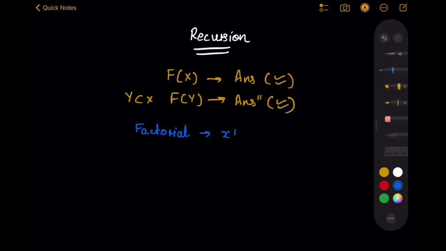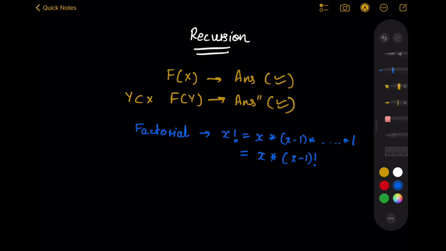Now we all know what is factorial x. It is nothing but x multiplied by x minus 1 multiplied till 1. Now this can simply be rewritten as x into (x minus 1) factorial. Now if I have a method that calculates factorial given an integer input, and I say that method works for x, I can easily say that method also works for x minus 1.